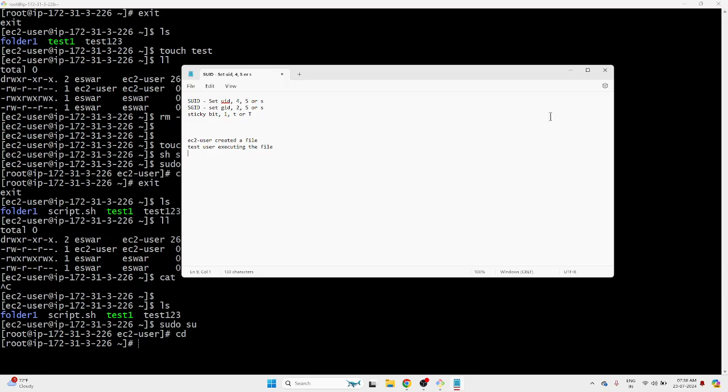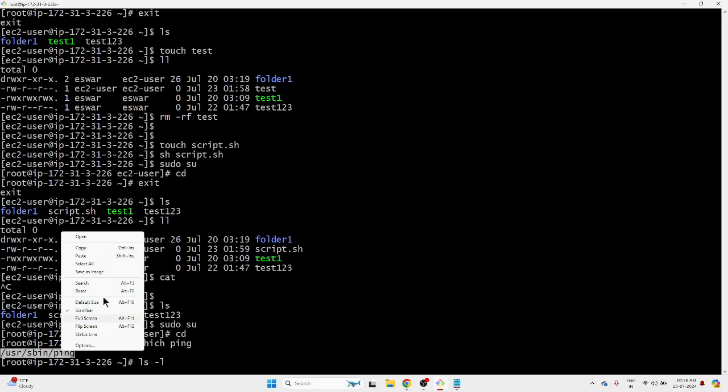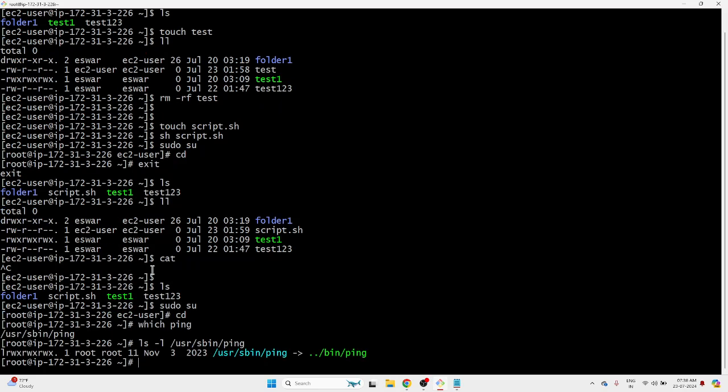Or let's not go to a file first. Let's see a live example of this. First, let's take ping, the easiest command. So /usr/bin/ping. Run ls -l on this executable file. Just copy it, paste. It will show you who is the owner. See, root is the owner.